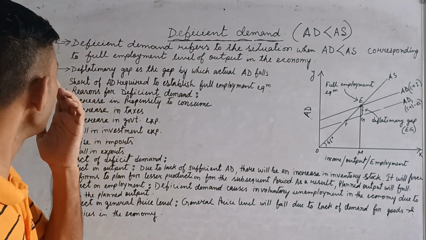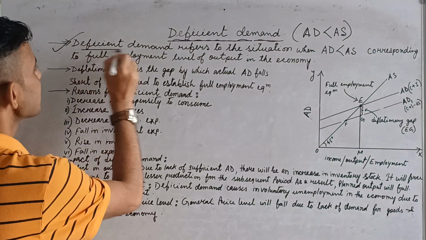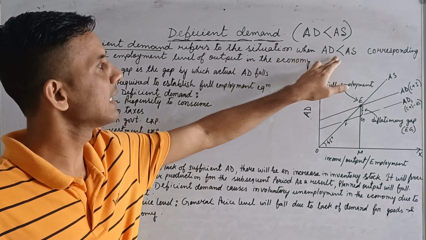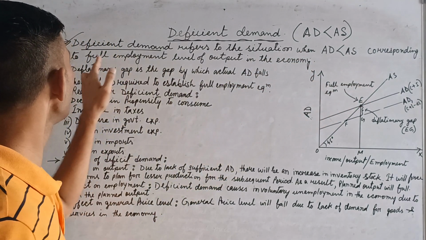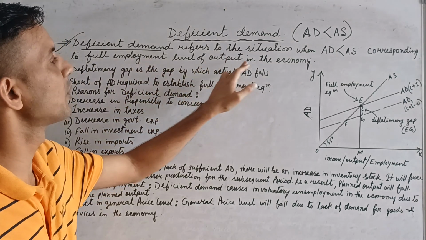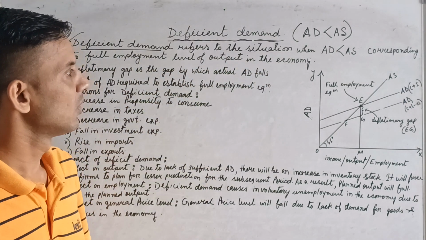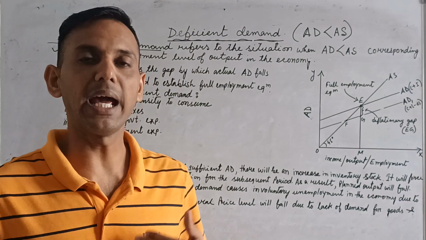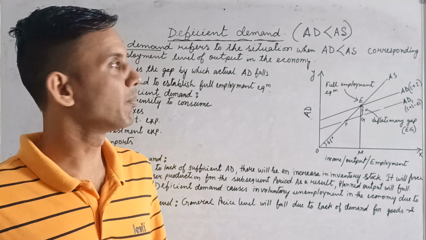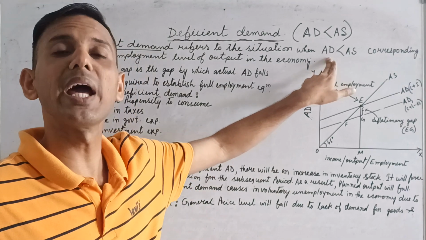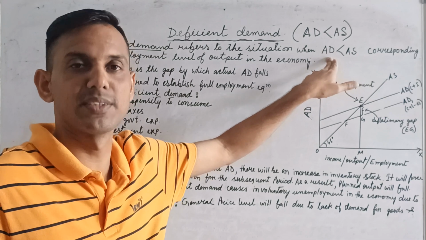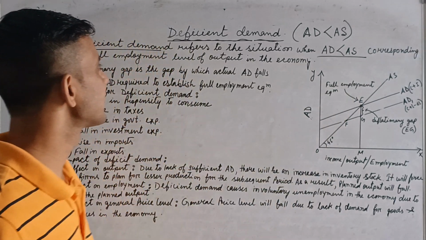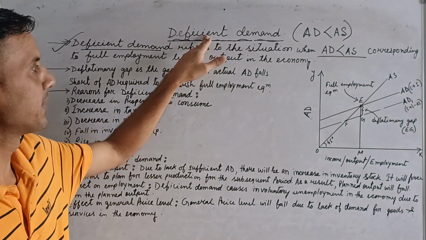Now see the definition. Deficient demand refers to the situation when AD is less than AS corresponding to the full employment level of output in the economy. Okay, so very simple. Aggregate demand is less than aggregate supply. When aggregate demand is more than aggregate supply, this is called excess demand. And when AD is less than AS, then this is called the deficient demand.